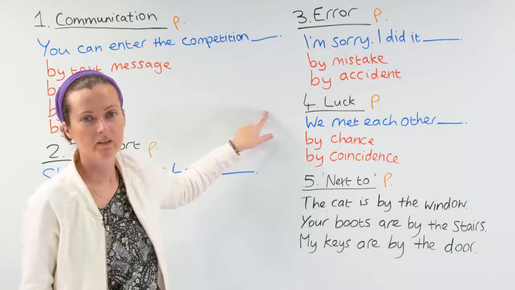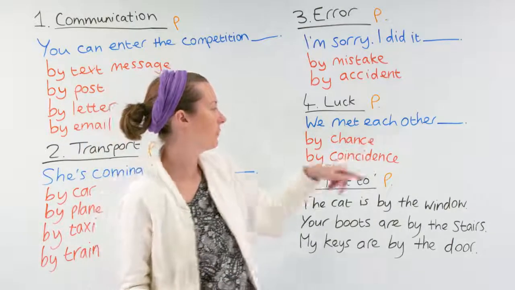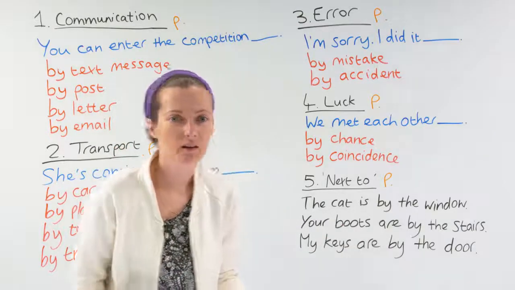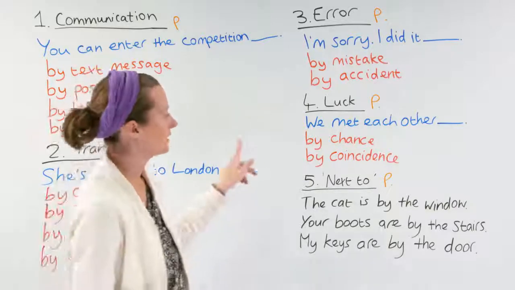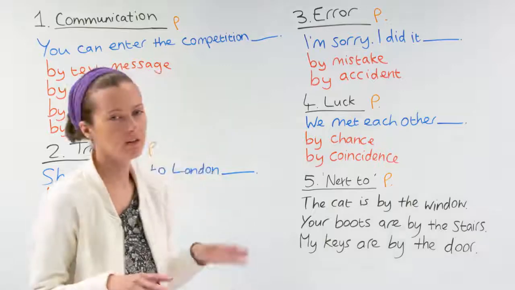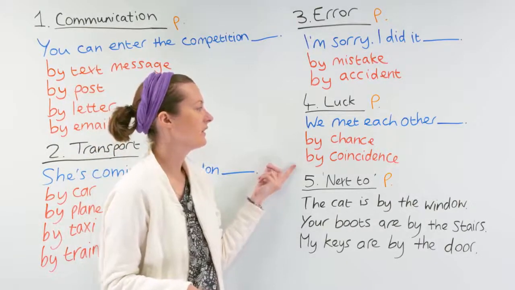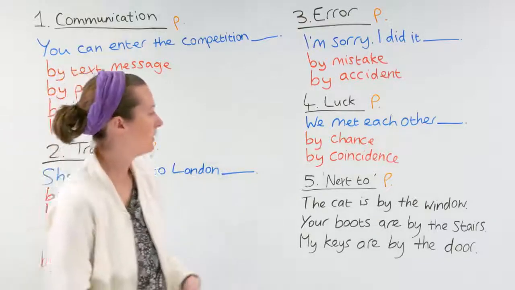Next one is luck. We met each other by chance. I didn't plan to meet you today. I'm walking down the street. Oh, there you are. In that situation, I met you by chance. This means the same thing as by coincidence. We met each other by coincidence.